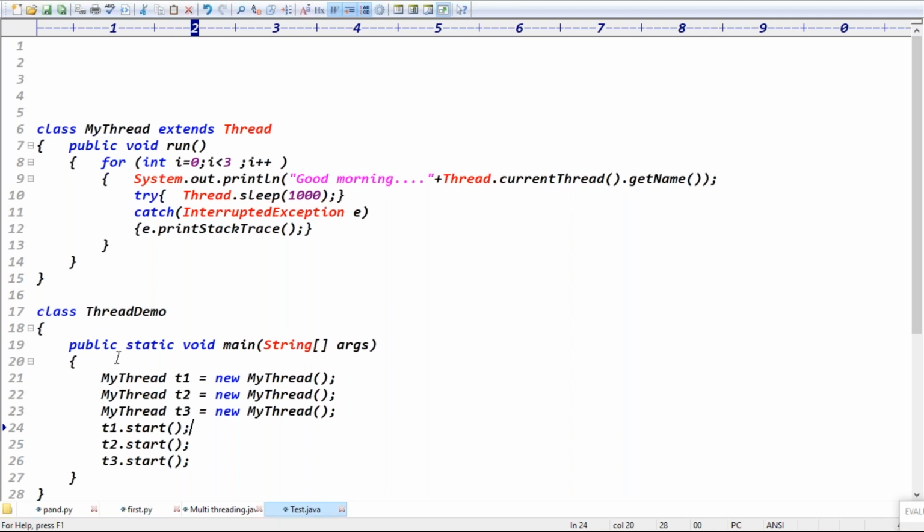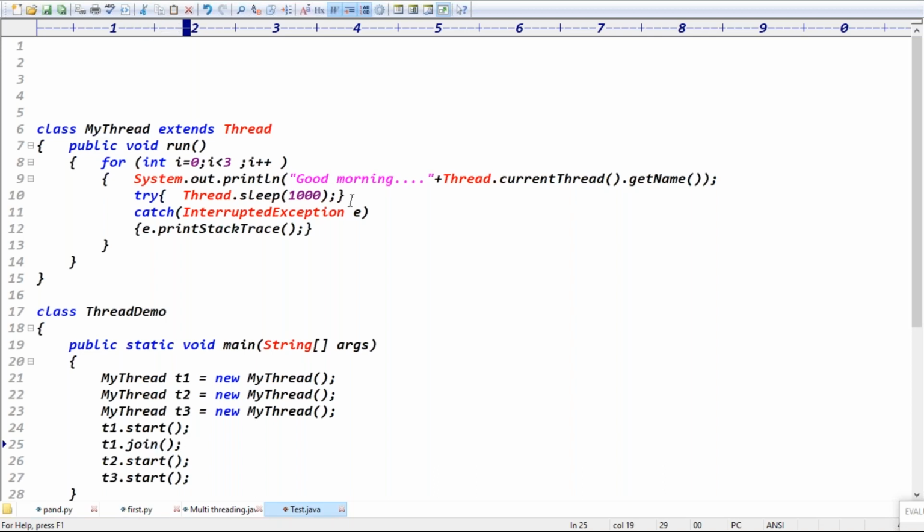Guys, when I'm executing the first thread, I want to stop the remaining two threads, right? While executing the first thread, how can we stop the remaining two threads? That's the question, right? Exactly. Then we can simply call the t1 dot join function.